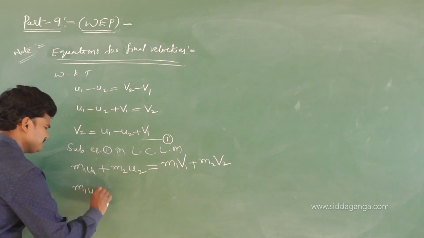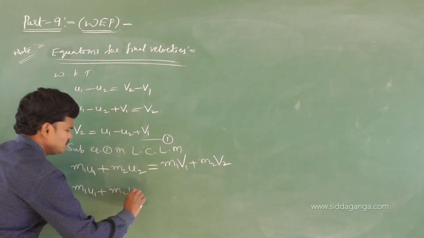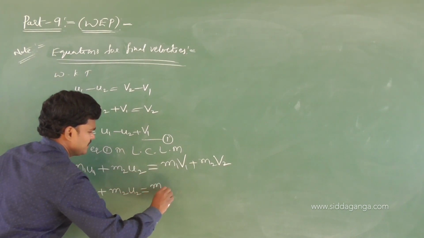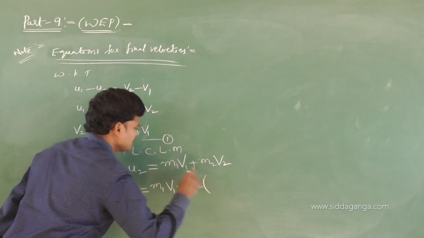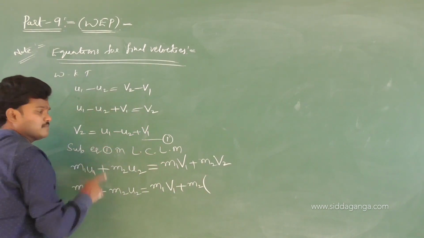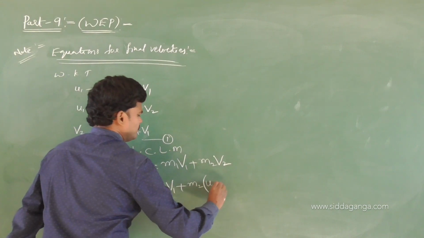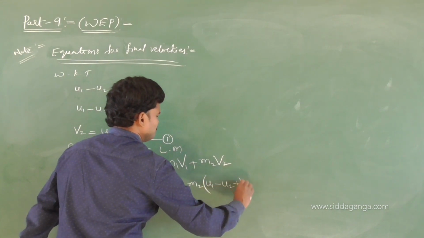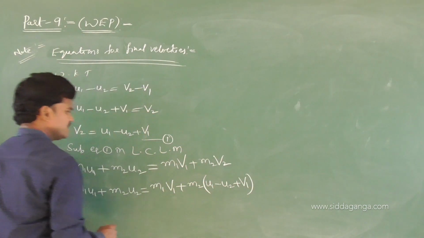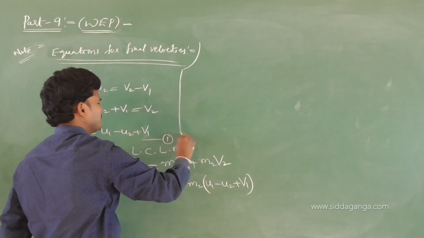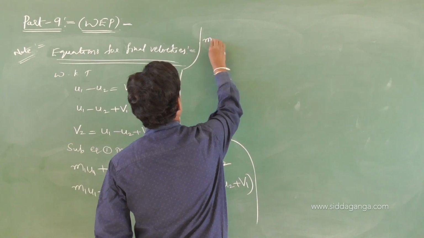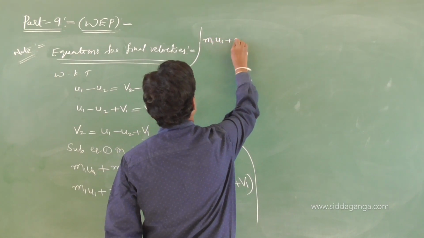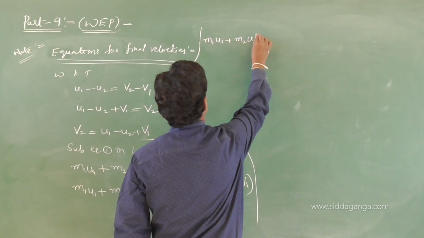m1 u1 plus m2 u2 equals m1 v1 plus m2 times v2, and what is v2? From this, you write u1 minus u2 plus v1. Then do simple multiplication. Left side: m1 u1 plus m2 u2.